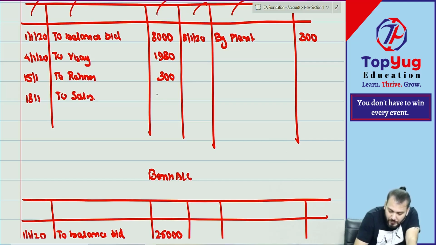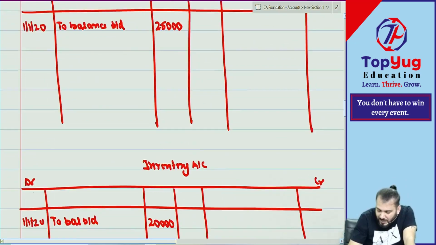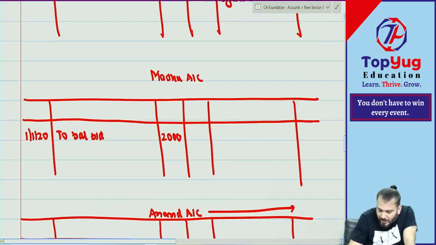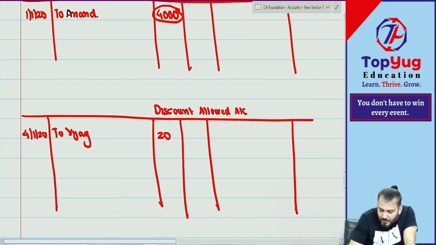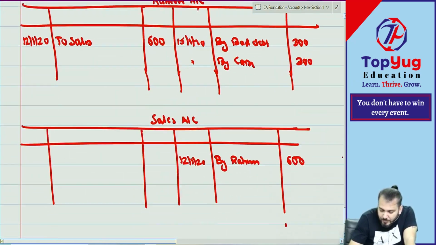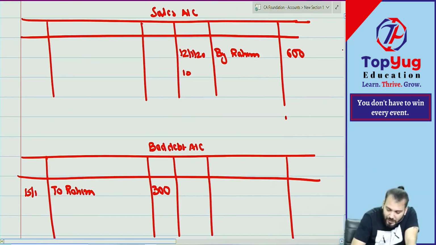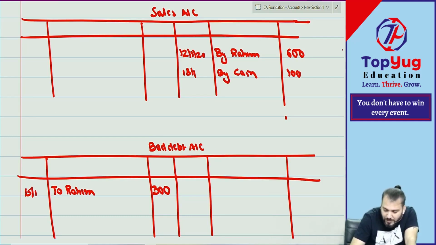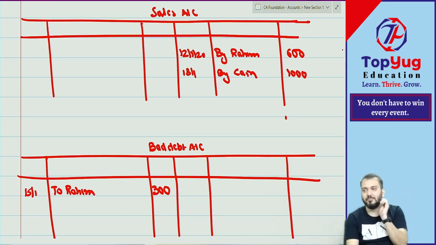How much? 1000. And we'll go to what? Sales account. Will sales be debited or credited? Credited. So on 18 Jan, by cash, how much? 1000. Correct. Done.